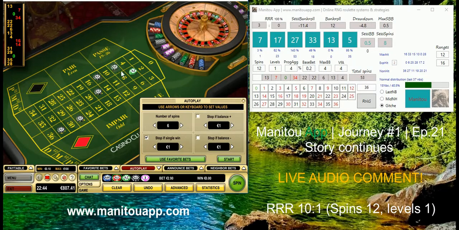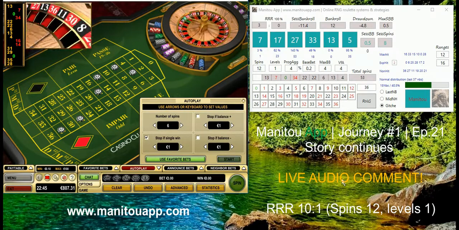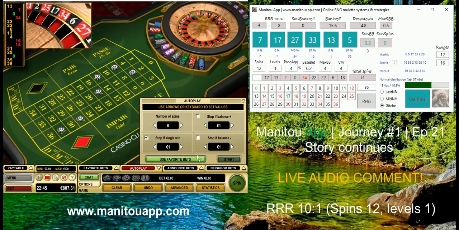So this is a live comment, so I don't know the outcome. I'm playing with the random number generator exactly the session how it happens. So I'm using my Manitou app, I would say currently the best tool also for me and also in the world, I would say. And now number 17 is here, we are happy. You see the numbers are currently staying the same.